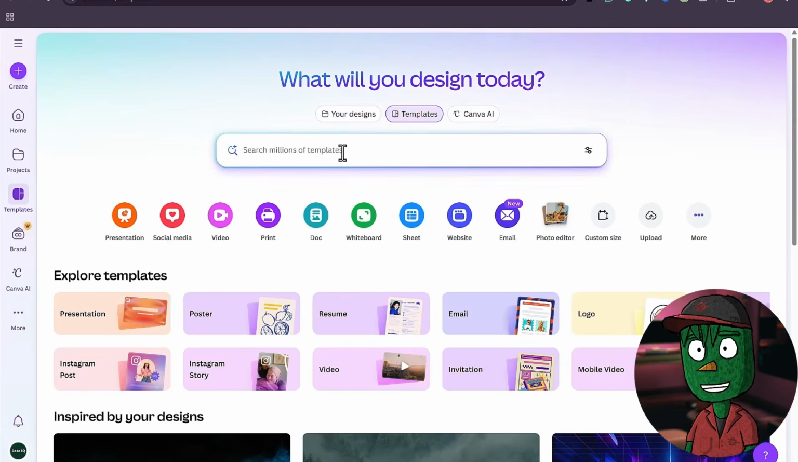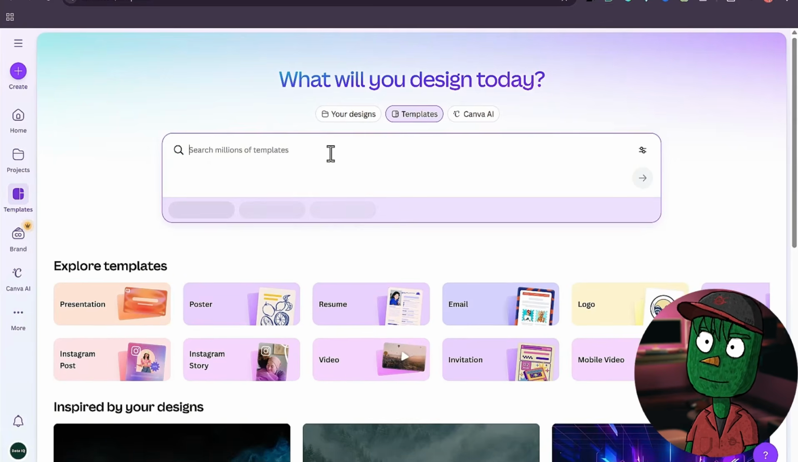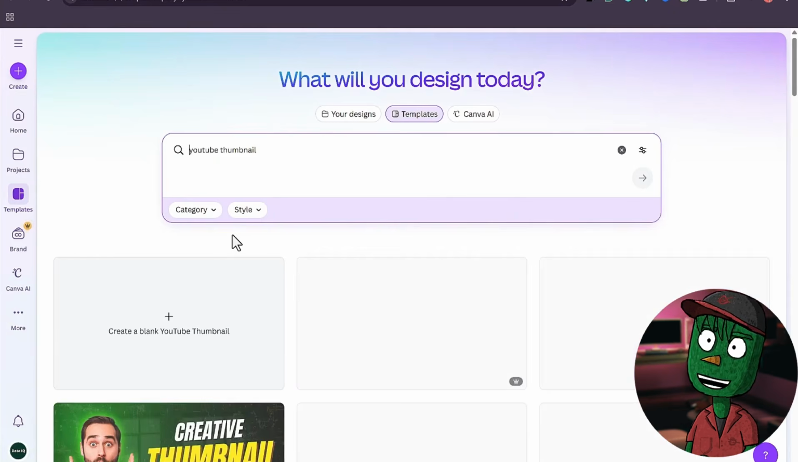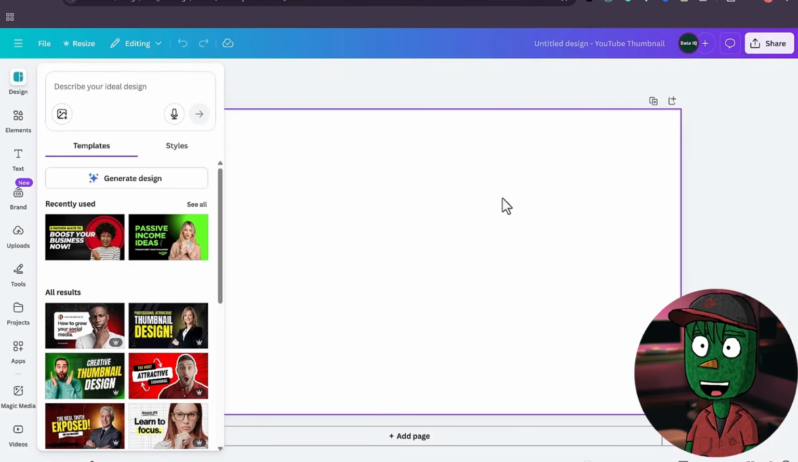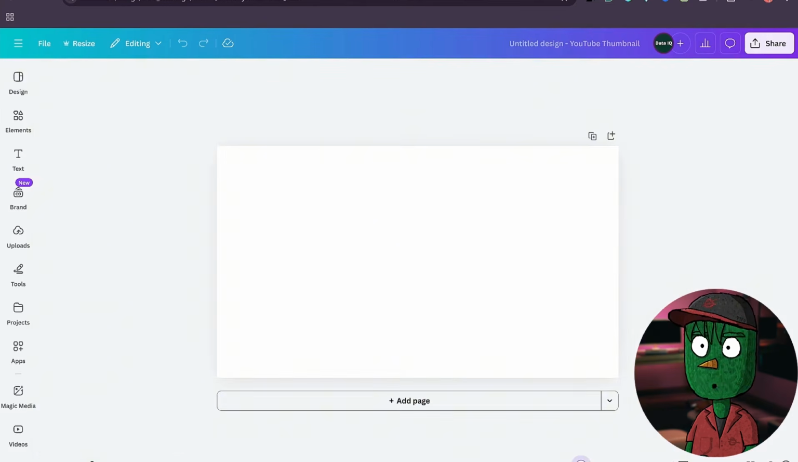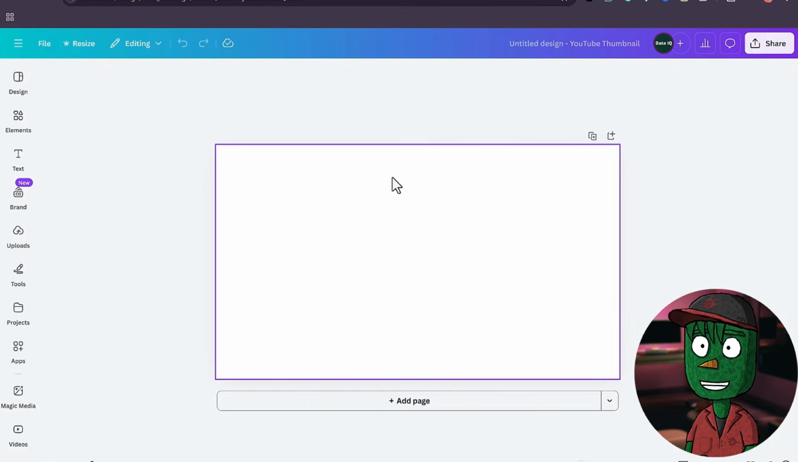So just go to Canva. It's going to bring you to this page. What you just need to do is type YouTube thumbnail here. Then you're going to see create a blank YouTube thumbnail. That's the one you want to click on. Then it's going to bring you to this empty canvas where you can start creating your thumbnail.